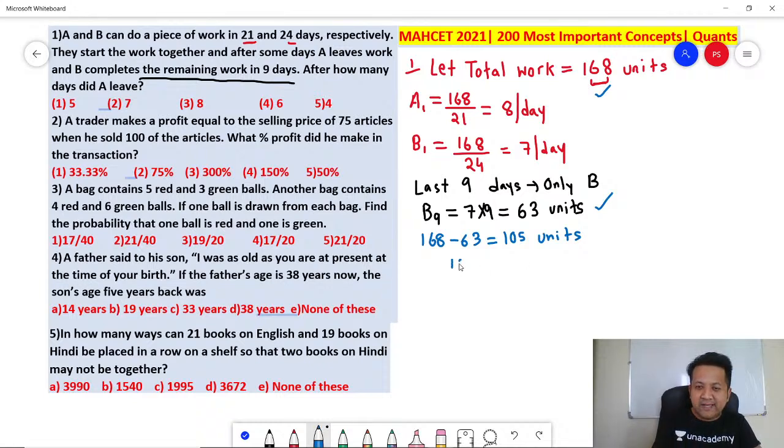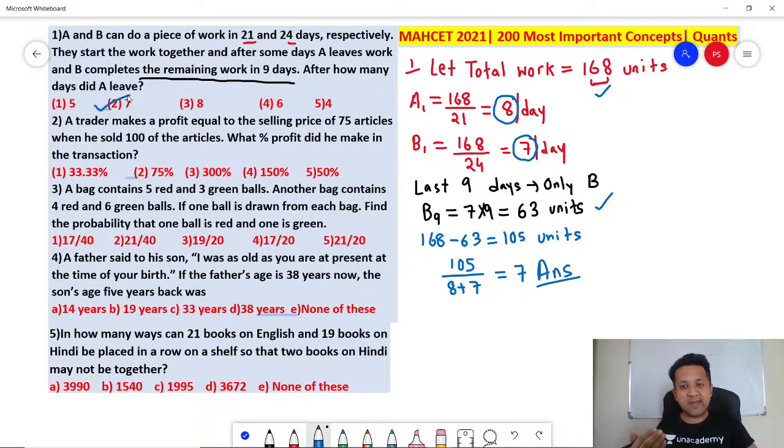So 105 divided by work done per day. Who worked in the initial days? A and B. So initial few days, A and B worked together. So on one day, how much did they complete? They completed 8 plus 7. So 105 divided by 15 is 7 days. They must have worked for 7 days together. Answer is 7. So after how many days did A leave? A worked for 7 days, so A must have left after 7 days. That's your answer for the first one.